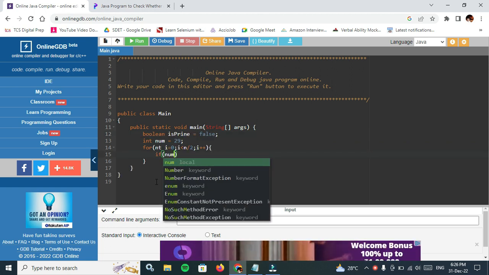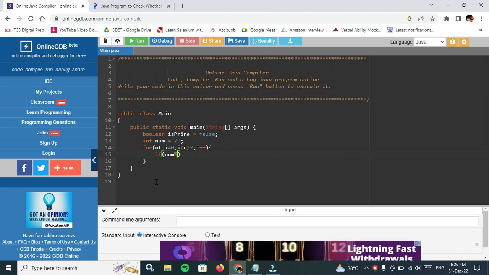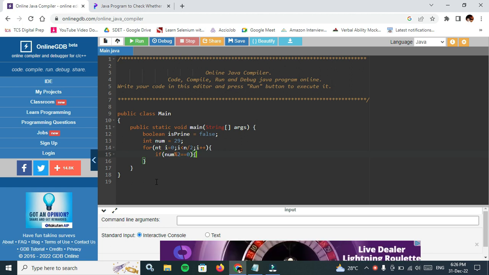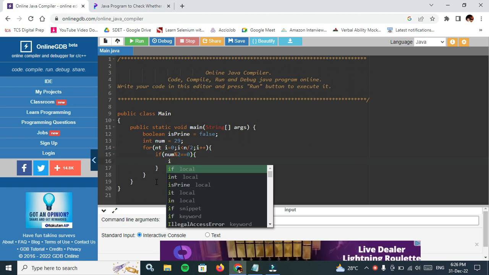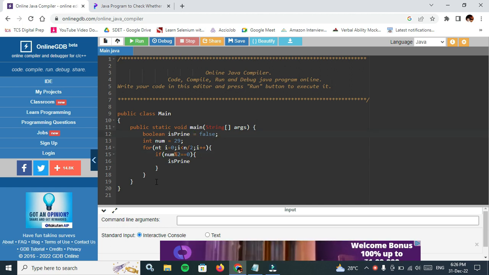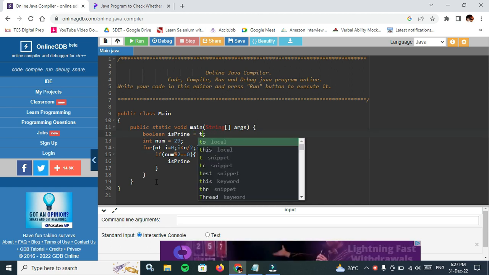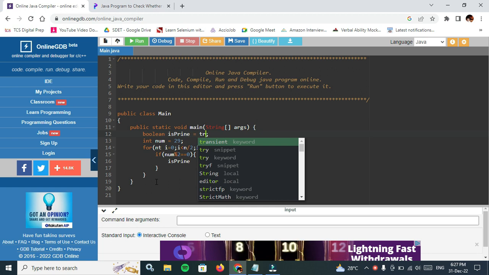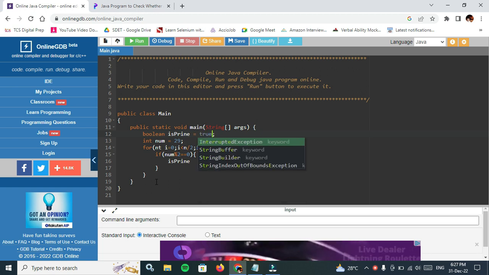If num percentage 2 equal to 0, then isPrime will be, initially true here.